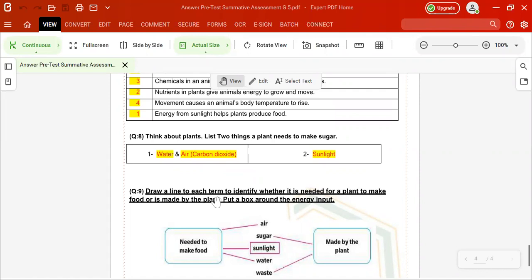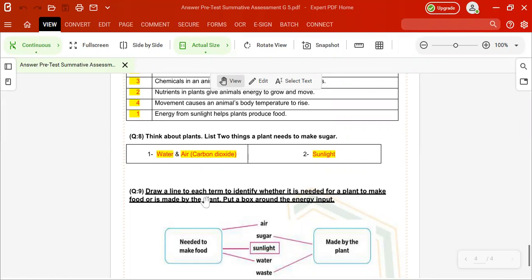So now we will find what is needed to make food. The first one will be air. The second one will be the sunlight. And the third one will be water.